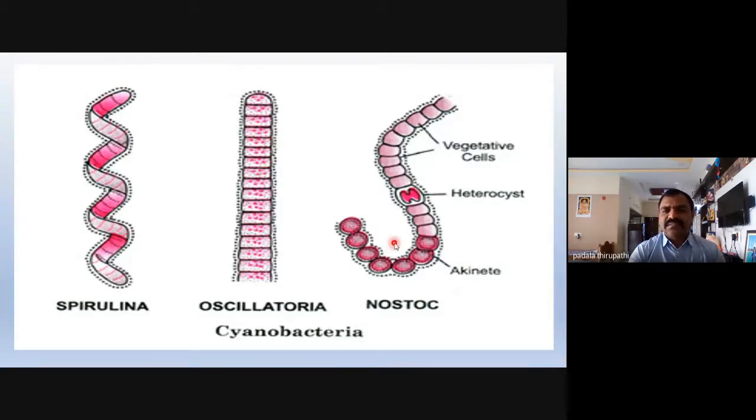Then this is Nostoc. It is a cylindrical structure, with oval or spherical cells arranged in a uniseriate manner. These three are unbranched filamentous structures, but branched filamentous structures are also observed in blue-green algae, my dear friends.